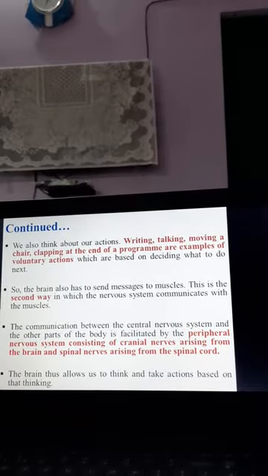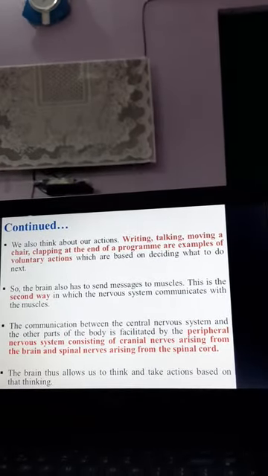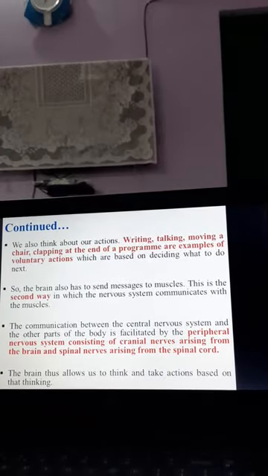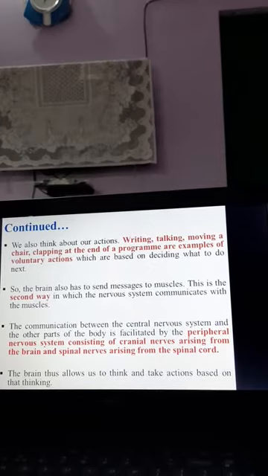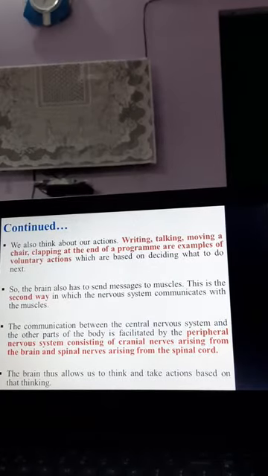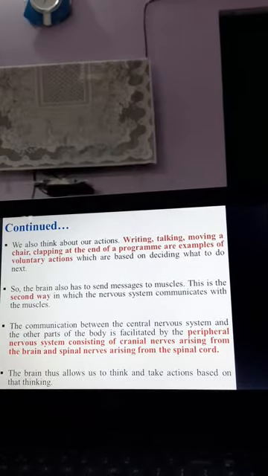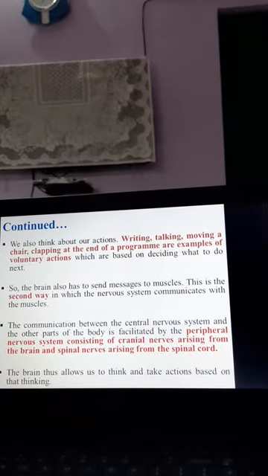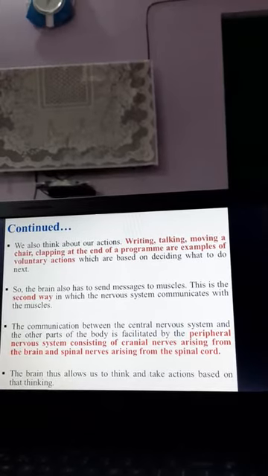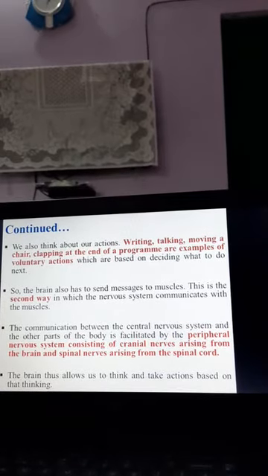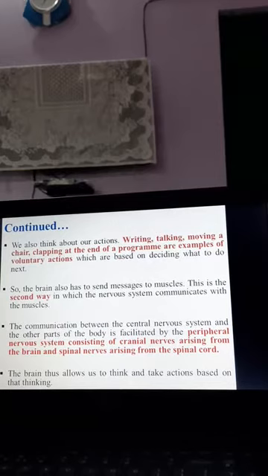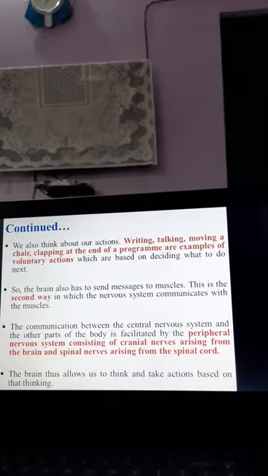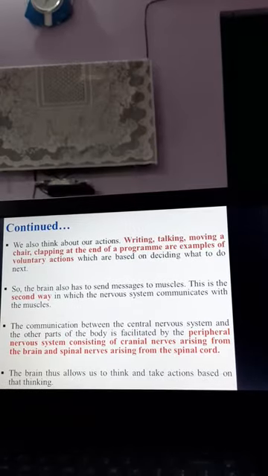Now the communication between the central nervous system and these effector muscles, or you can say the effector parts, which will ultimately perform the function, needs to be facilitated by the peripheral nervous system, that is PNS of our body. PNS is simply the communication bridge between the CNS and the other parts of the body, which will receive the signal from the brain.